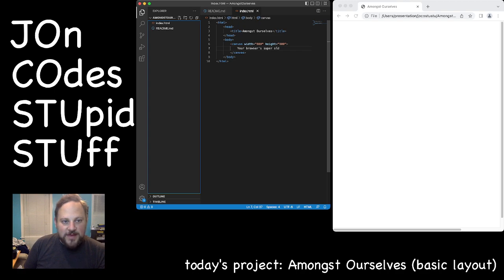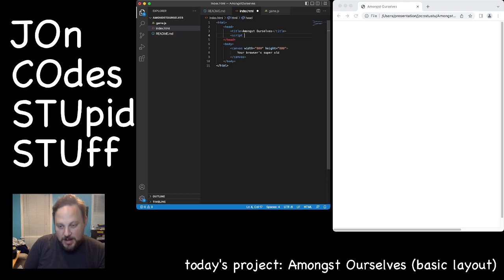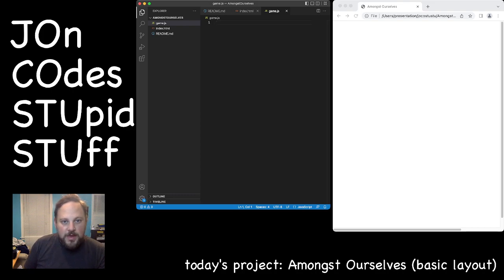Just for simplicity's sake, let's break this out into some files. So we're going to call the first one game.js, and I'm using JavaScript. I could use TypeScript, but I don't feel like it, so I'm not going to. And we're going to add this to our code. Source equals /game.js. We'll go over here. And this is where we're going to load everything, basically.